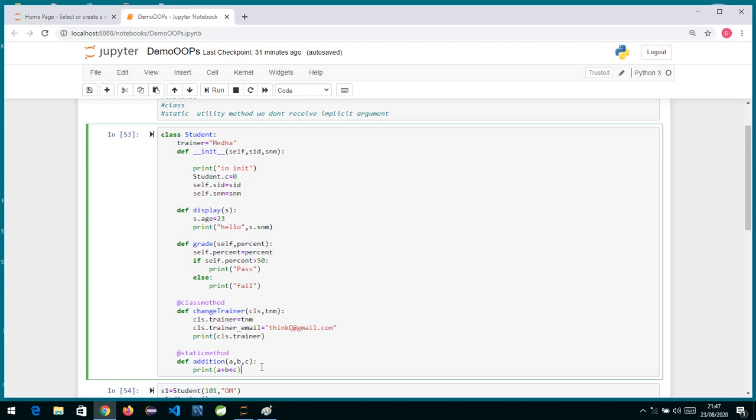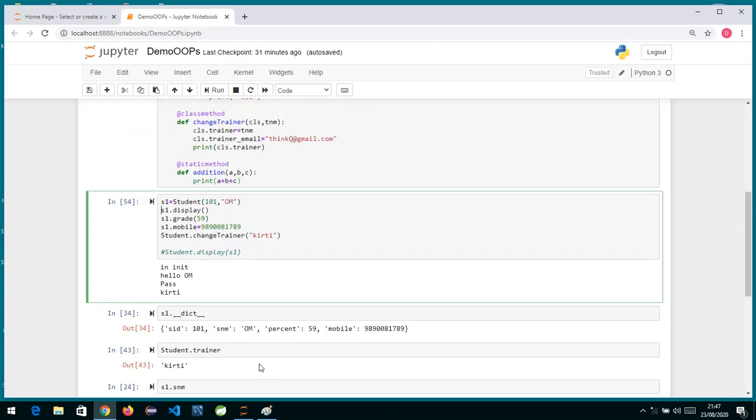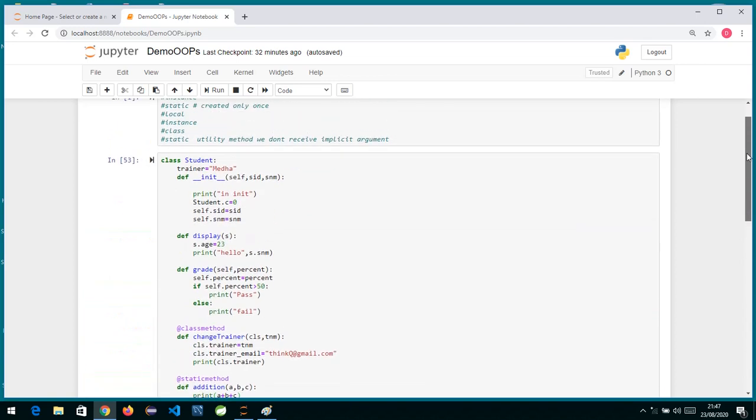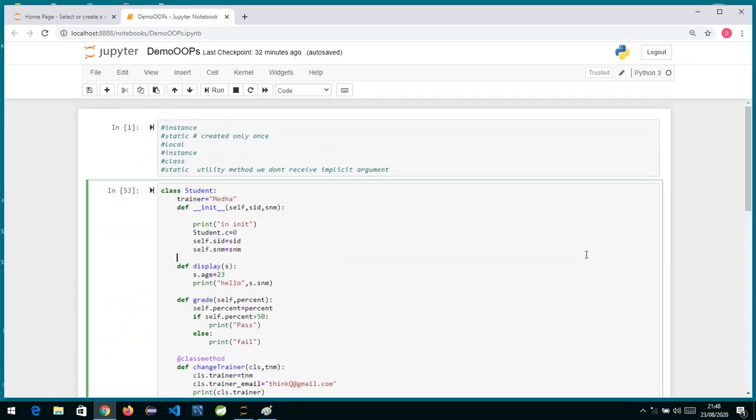You can also delete an instance variable using the del command. You can create an instance variable over here down also using Student dot something, you write over here also we can create. So this is basically about how we have OOPs in Python, how we implement a class and all the methods inside it, and how we create instance variables inside a class.